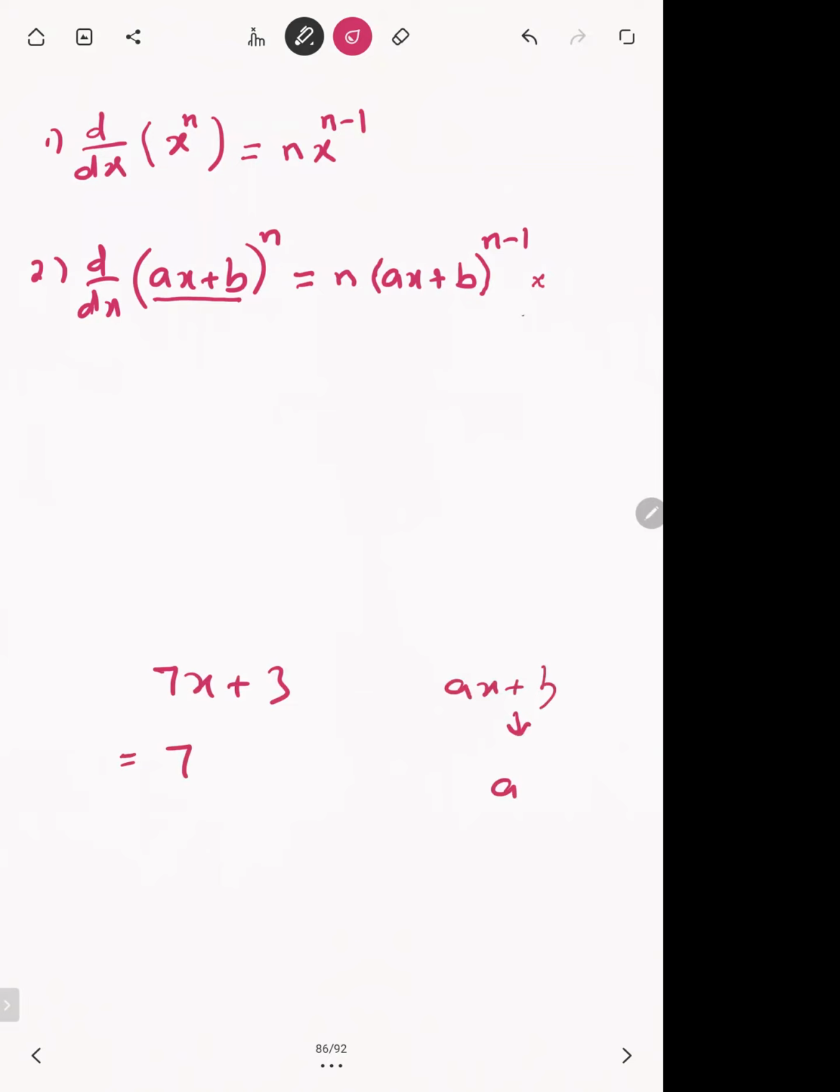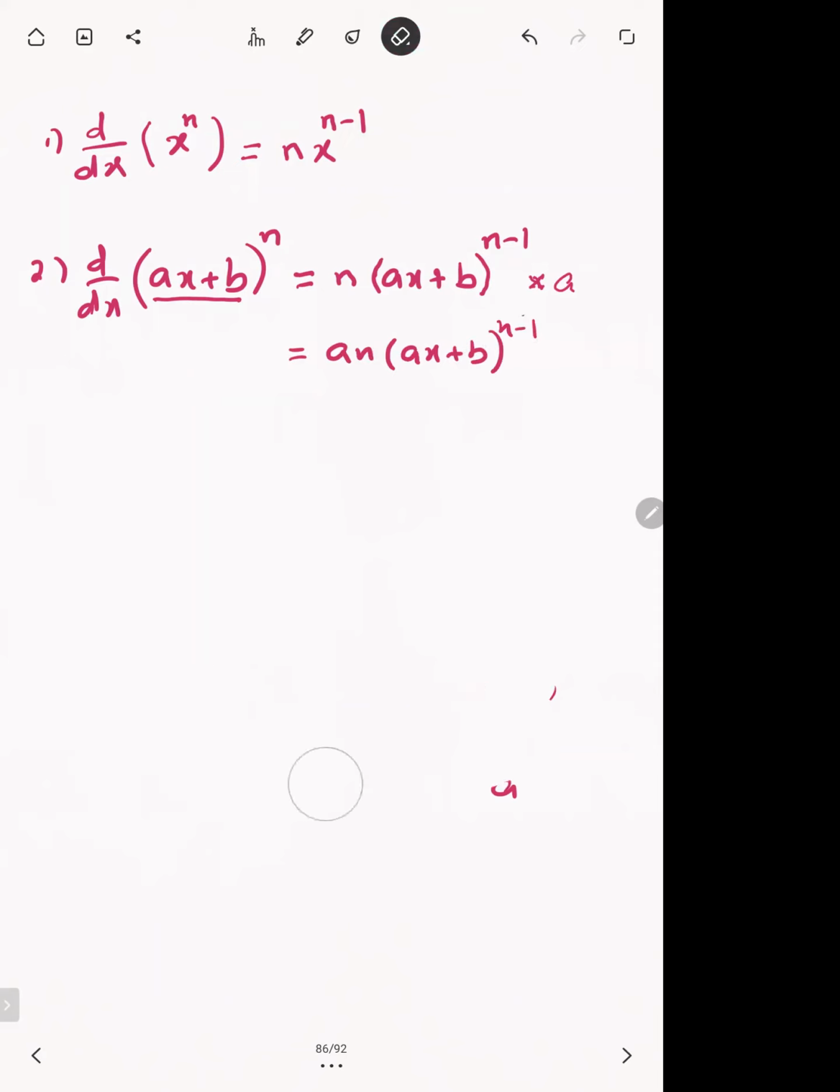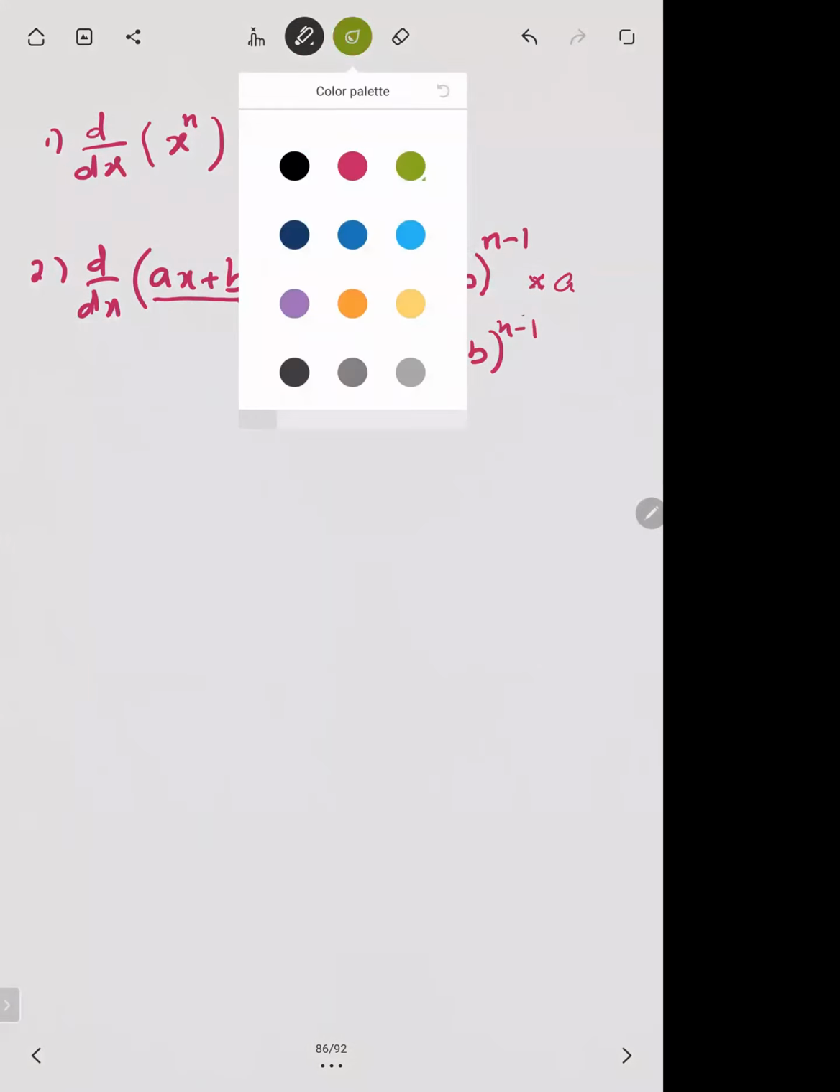So once you have written n as a coefficient and you have subtracted 1 from the power, then you have to further multiply with the derivative of the base, derivative of the inner, which is a. So you can write n times a times ax plus b whole power n minus 1. You can simply write like this. Now what does it mean? Let's do the examples, then you will see what is happening.